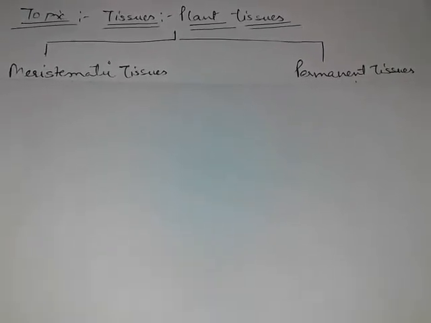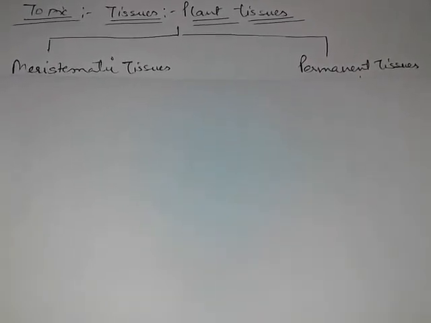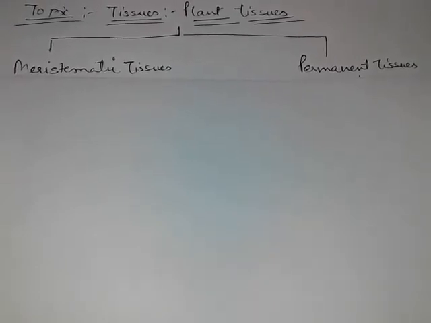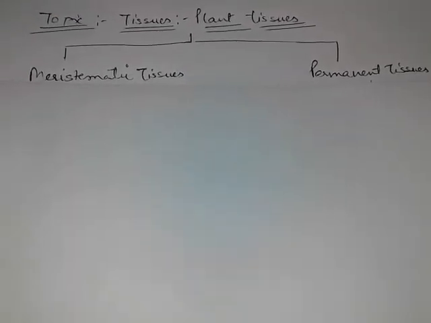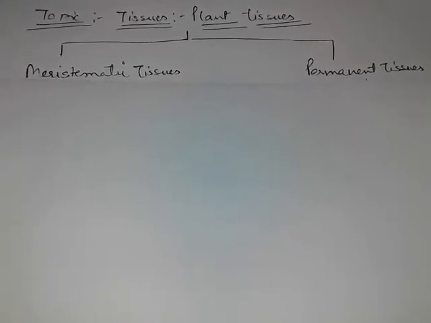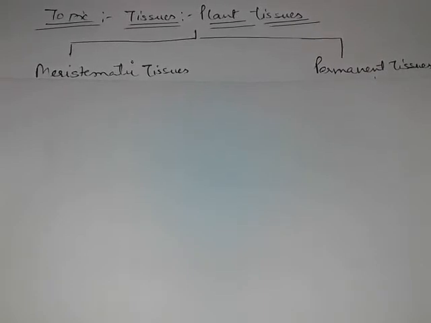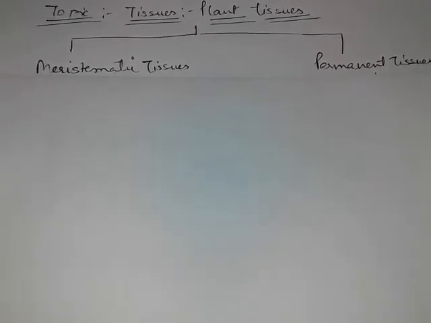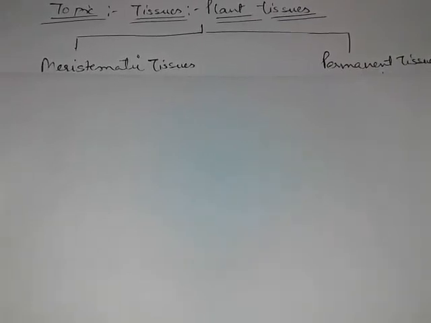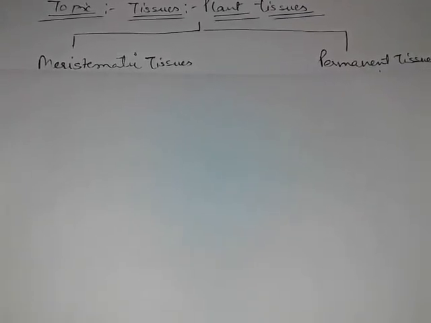It means to say that once the division occurs, they acquire a specific shape and specific function in the life of the plant. They are not going to keep on dividing. Meristematic tissue gives rise to new cells. They are going to replace the older ones. Older cells are replaced by the new cells.